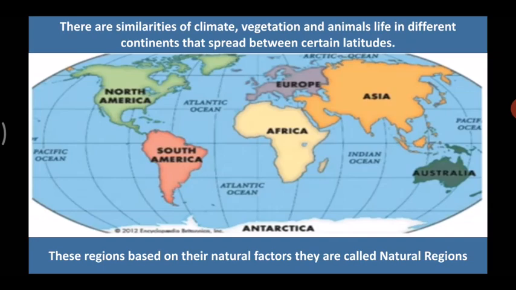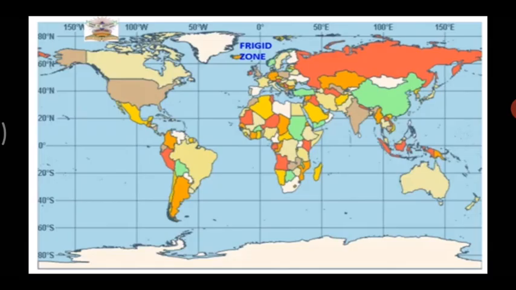Children, these similarities stand out as distinctive features. These regions based on the natural factors, meaning based on nature, are called natural regions. So in this chapter, we are going to learn about the different natural regions which are based on the same climate or the same vegetation and animal life. We'll see the different regions. Then what is their occupation? What kinds of animals do you find there? Their houses, we will see that.